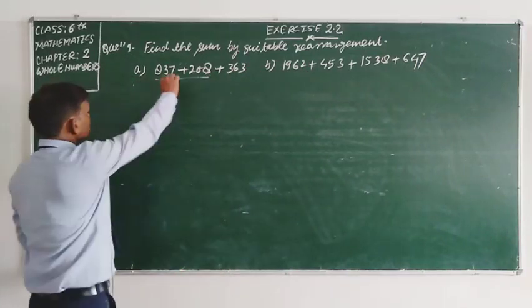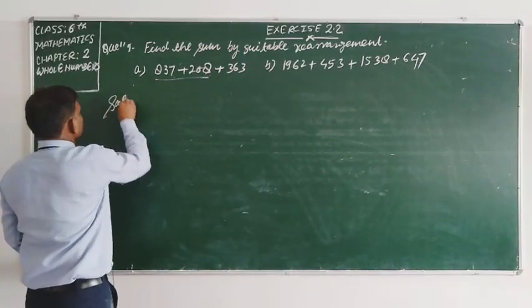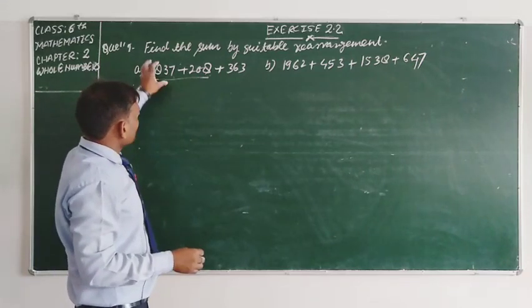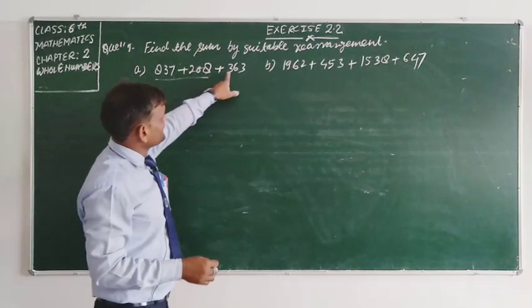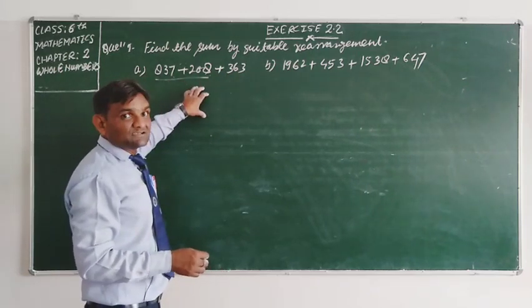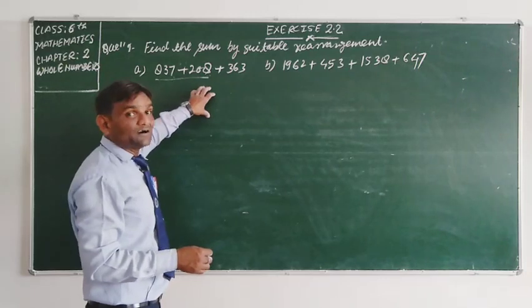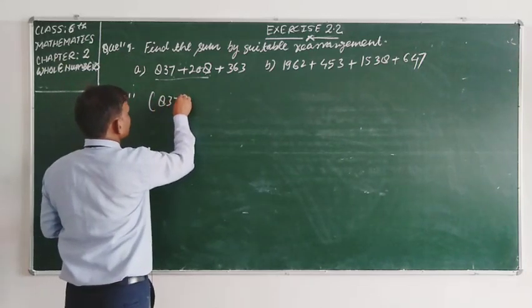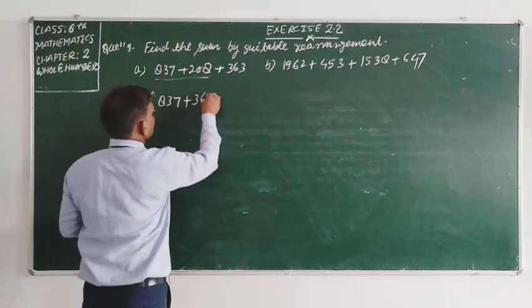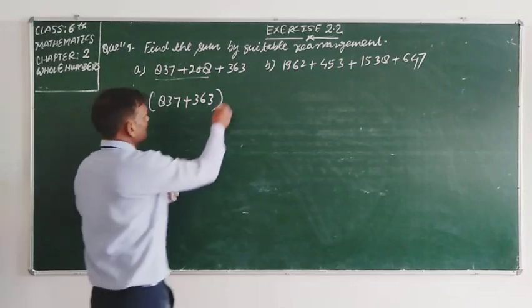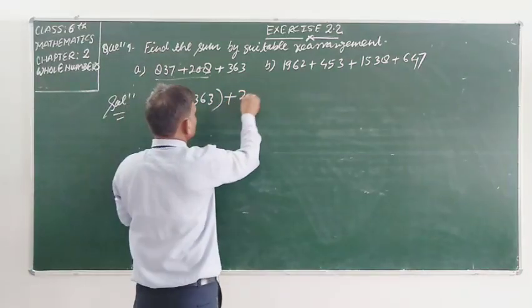So student, if we talk about the solution of this question, we can add firstly 837 and 363. In its sum we can find the zero. So 837 plus 363, we make the group of these two numbers and we take 208 to the outside.